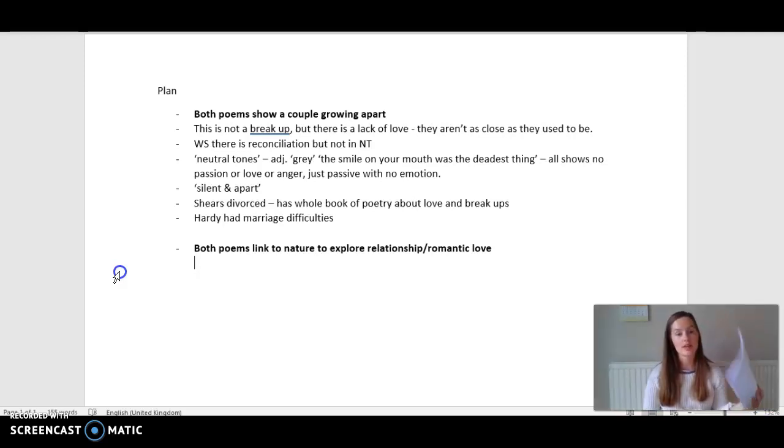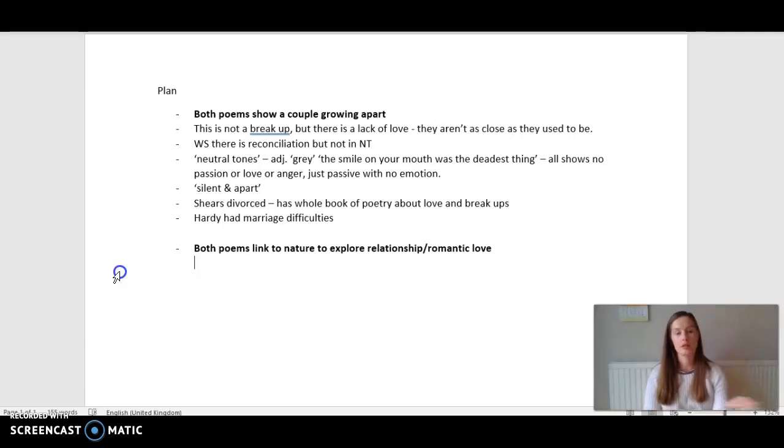Winter Swans, that's the one that's on the exam paper. So there's no point me copying out quotes from Winter Swans to write down in my plan, because that's a waste of time. If I'm trying to make a note of which quotes I want to use, what I could do is number them, and then if I want to use quote number 3 or whatever, I'll just put down number 3, so I know which one I need to use. But I wouldn't suggest writing down quotes from the poem that you've got in front of you. That is a waste of time.